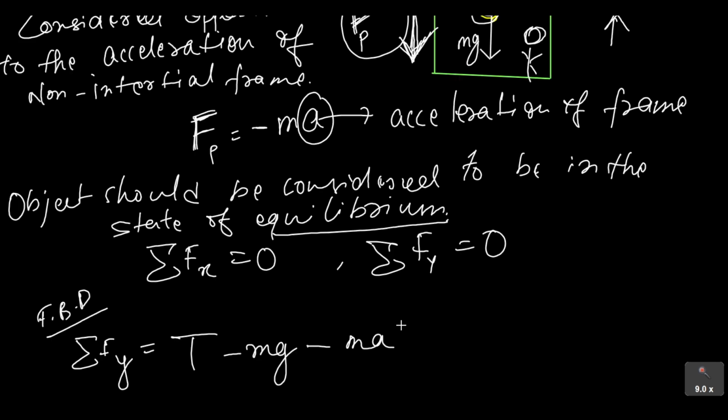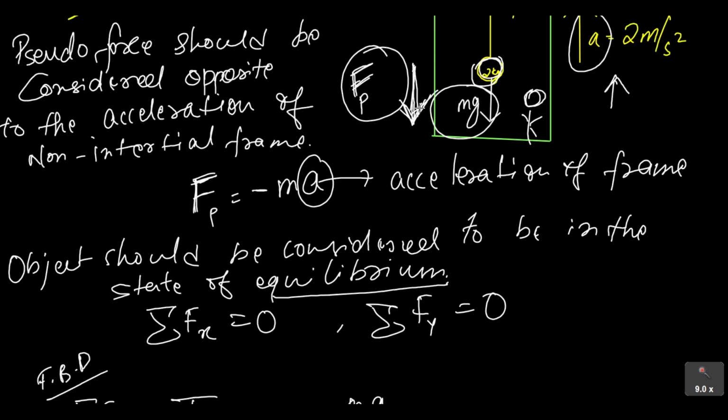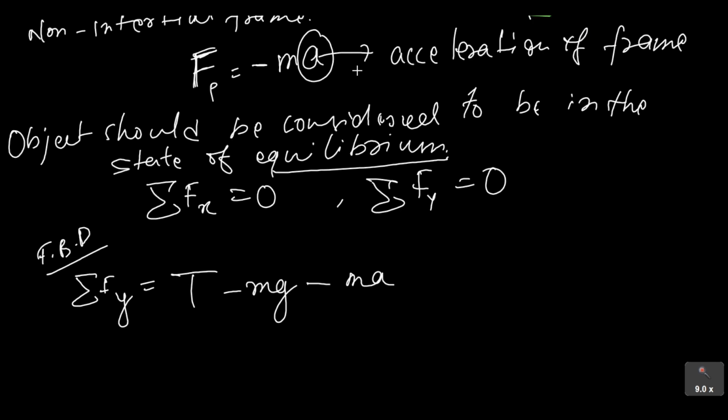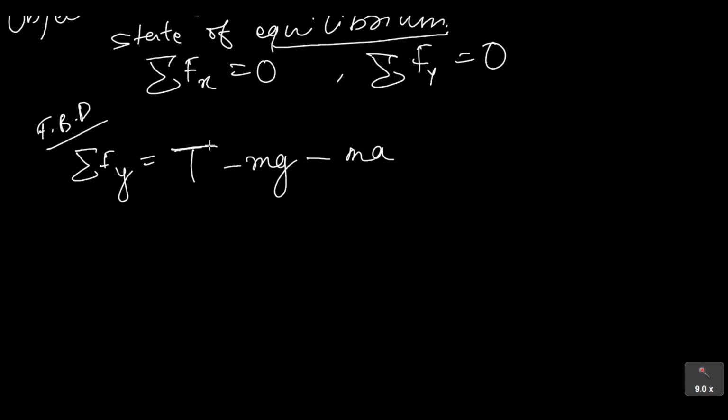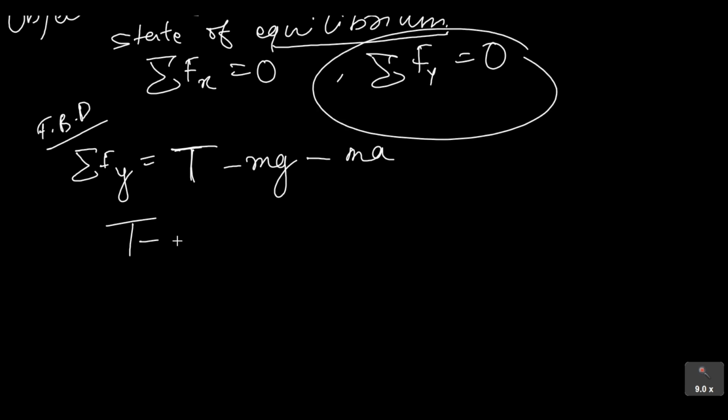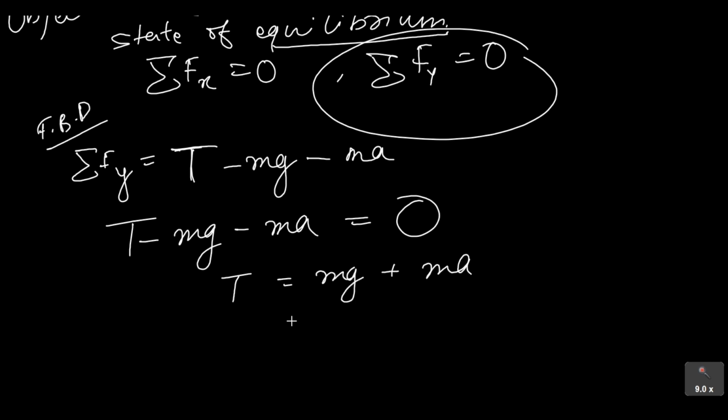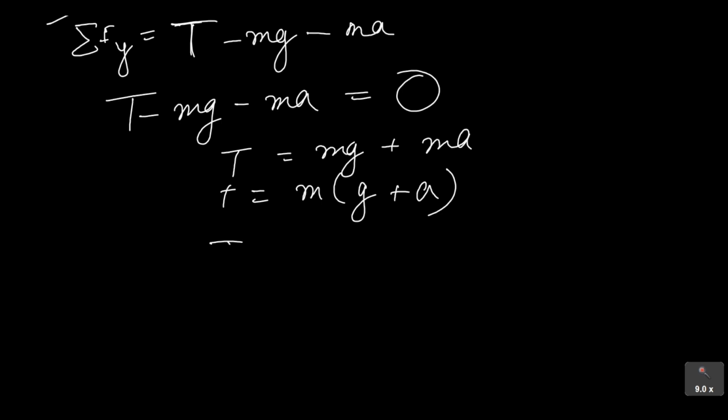Okay, because you see this mg force and this pseudo force both are in the same direction, so both are negative and opposite to the tension force. And he has considered this body to be in equilibrium, so we know that summation of Fy is 0. So using that concept, I can write T minus mg minus ma is equal to 0. If I take ma and mg to the other side, it will be mg plus ma. So this will give T is equal to m(g plus a).